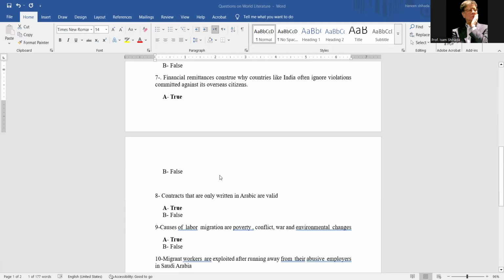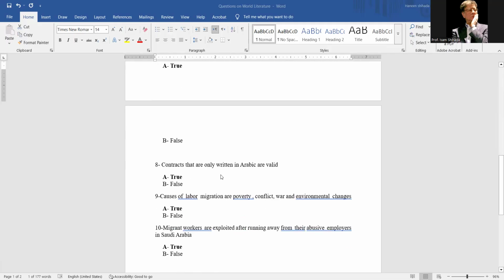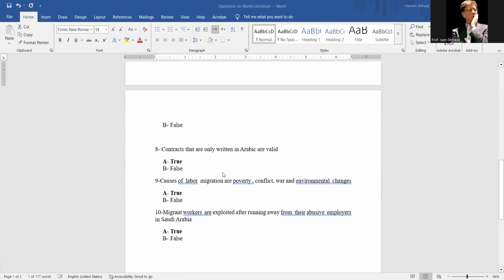Contracts that are only written in Arabic are valid, true. Causes of labor migration are poverty, conflict, war, and environmental changes. This is true. Migrant workers are exploited after running away from their abusive employers in Saudi Arabia.